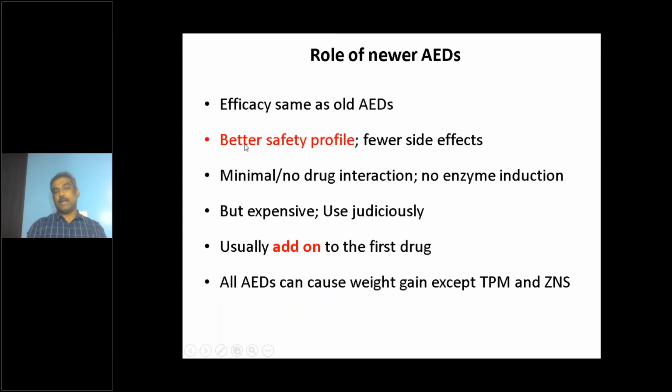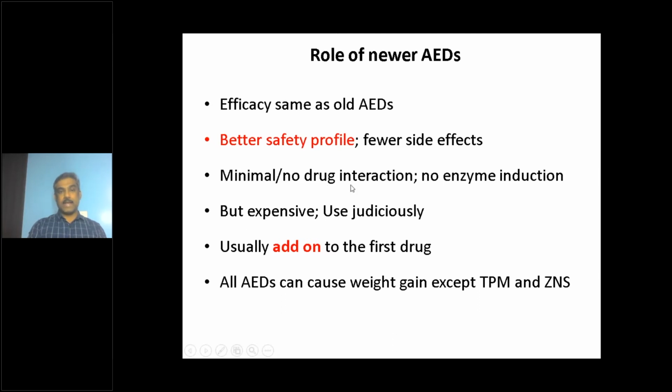we have a much better safety profile, because we know these antiepileptic medications are given for years together, at least for 2 to 3 years. Many patients are on antiepileptic medications for 5 years, 6 years, 10 years, 20 years also. So efficacy is important, but the safety profile, especially the long-term cumulative safety profile, is very, very important. So that is why we prefer newer antiepileptic medication nowadays, because they have fewer side effects.